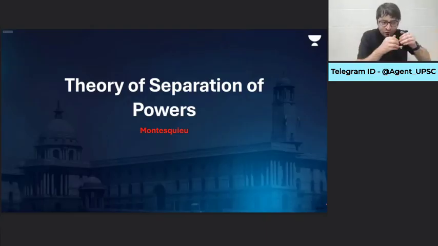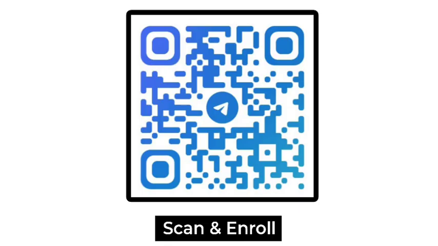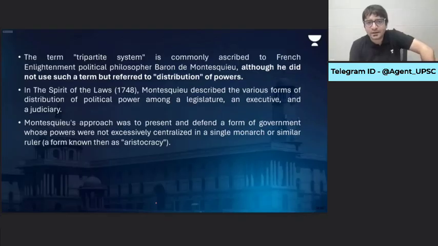Create a separate body whose job is to make laws. Create a separate body whose job is to implement the laws. Create a separate body whose job is to punish the people who have committed any wrong. That is what we call separation of powers. And Montesquieu called it a tripartite system. Although he did not use the term separation of powers, he used the term distribution of powers. But we don't call it distribution of powers, we call it separation of powers.